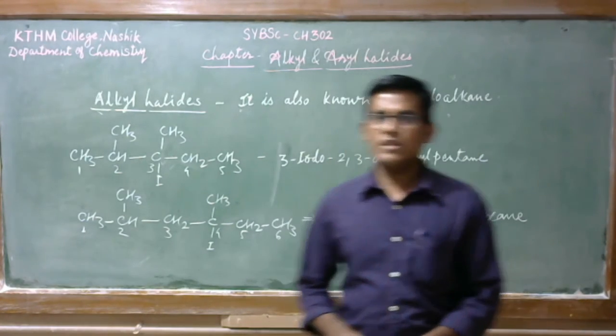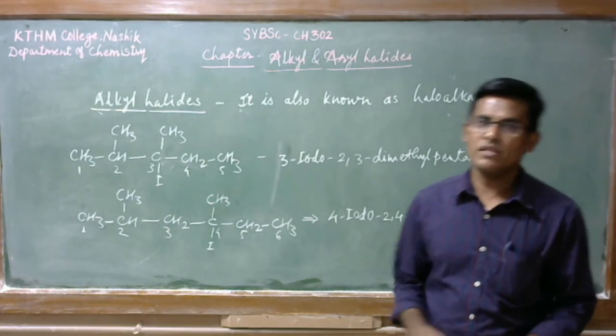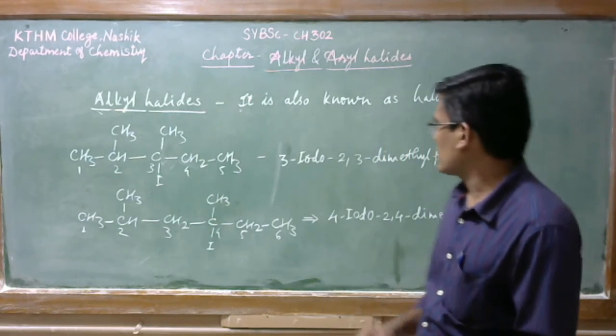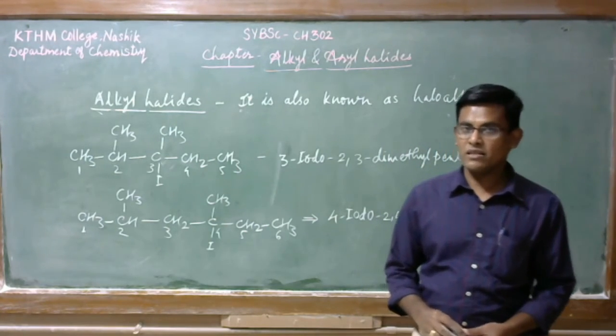Alright, so this is how we can assign the various names to these alkyl halide derivatives. In this way we can use the IUPAC nomenclature.